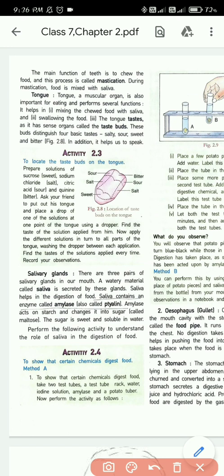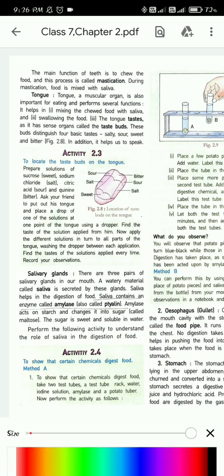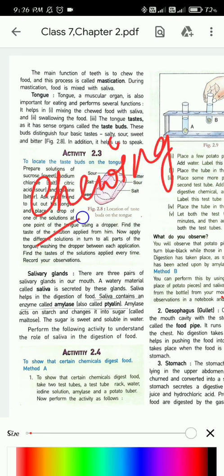In our previous class we learned about teeth. There are different types of teeth, and they have different functions. One of the main functions of the teeth is that they help in chewing, and while chewing, they help in the process of mastication. What is mastication?